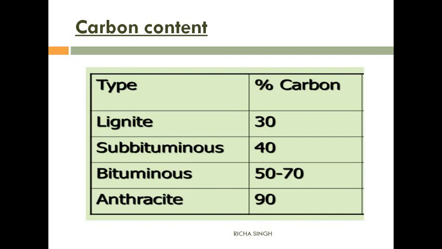And peat is the first stage of coal, so it contains only 10 to 15% of carbon. Therefore if you burn it, it is going to give you a lot of smoke because it has the least carbon content, only 10 to 15%.